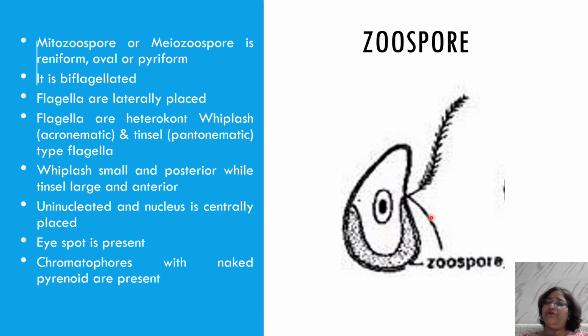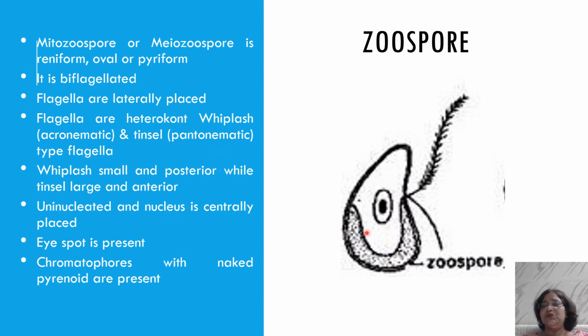Also, one important thing in the members of Phaeophyceae is that the flagella are of two different kinds. The size also varies, the type also varies. The one towards the anterior side is fibril-like. This is known as the tinsel flagella, and the one which is smooth is known as the whiplash type, or we also say the acronematic flagella. Acronematic, and this is known as the pantonematic, the tinsel type, pantonematic flagella. So two different kinds of flagella are present. This behavior is known as heterokont.